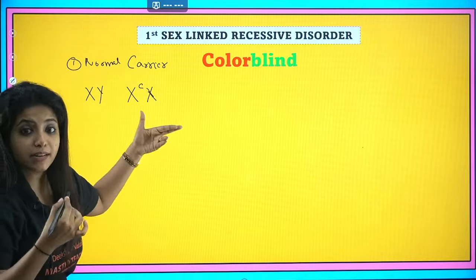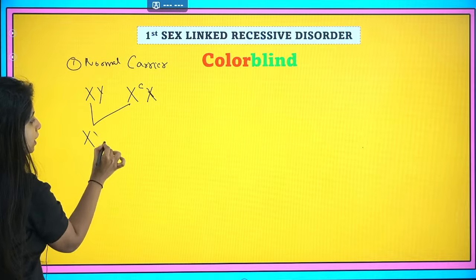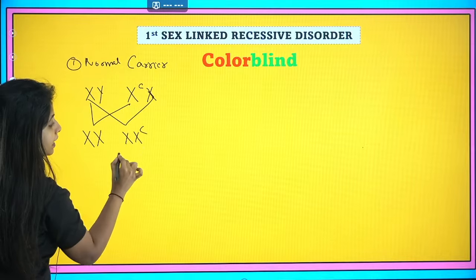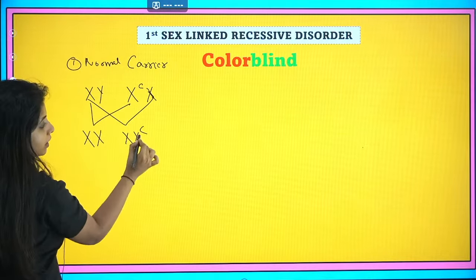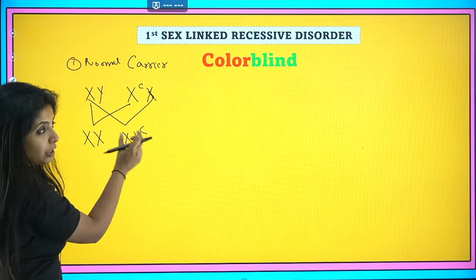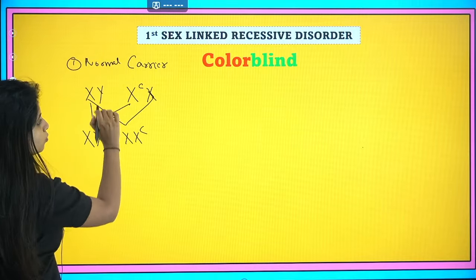When this condition happens, let's see what is going to be the type in progenies. When this and this fuse, you get a normal female. When this and this fuse, you get a carrier female. Why carrier? Because she's carrying one mutated form of the X gene, and the rest she's not diseased, because she has a normal X chromosome also.